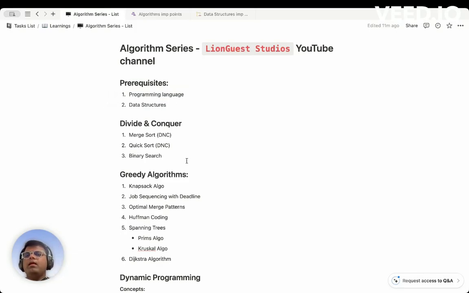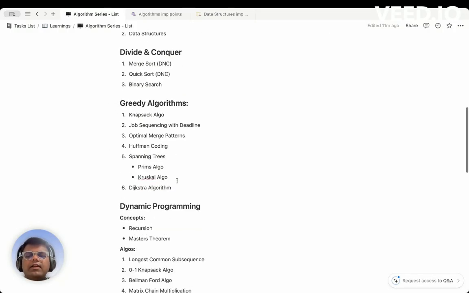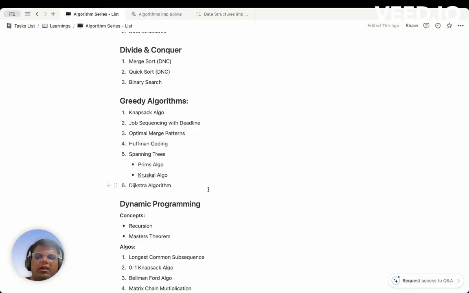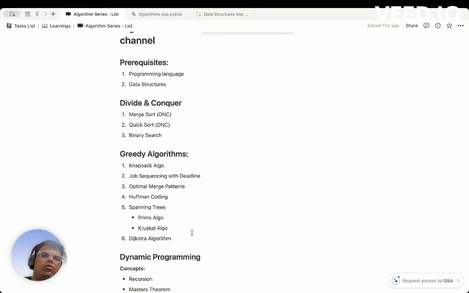Coming back to algorithms, we basically have three types of algorithms. First is divide and conquer, second is greedy algorithms, and third is dynamic programming. Apart from this, we also have a few other algorithms as well, but mostly, overall, we have three categories of algorithms.